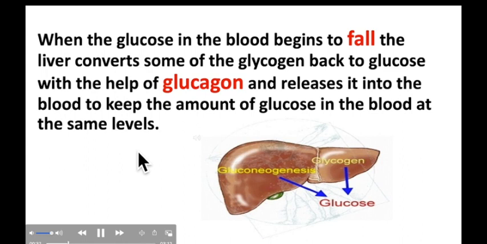And this glucose again goes to the cells, where it is utilized in the process of respiration to produce energy, and this energy is utilized to perform different biological processes, like for example muscle contraction, muscle movement, etc.